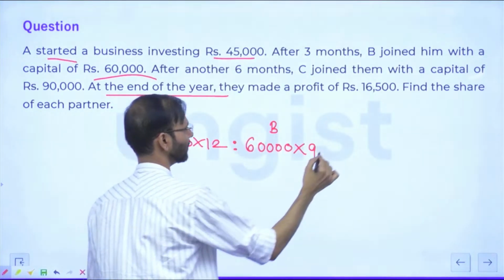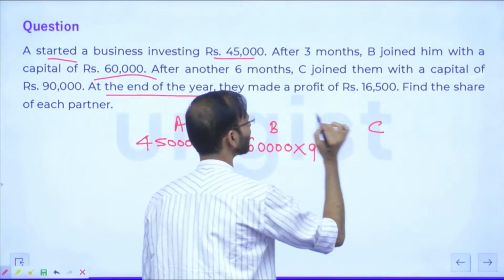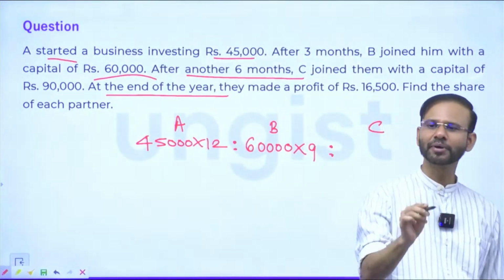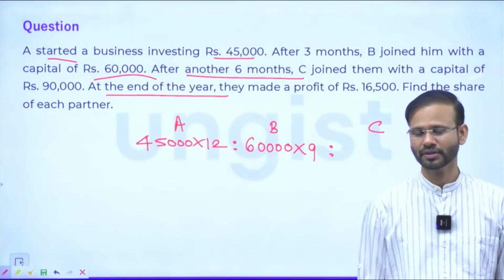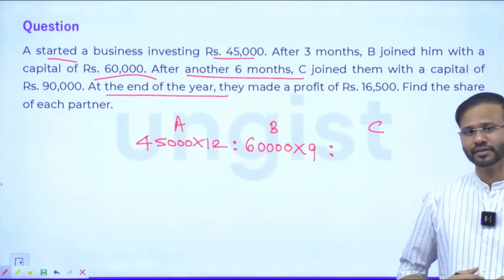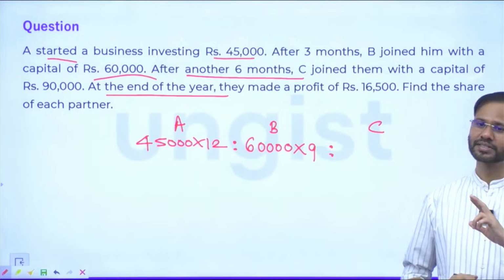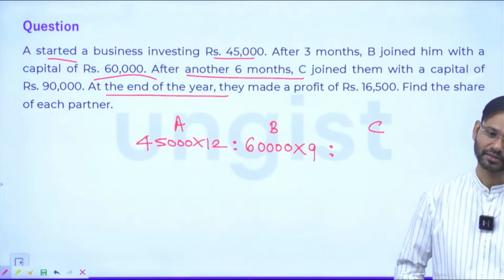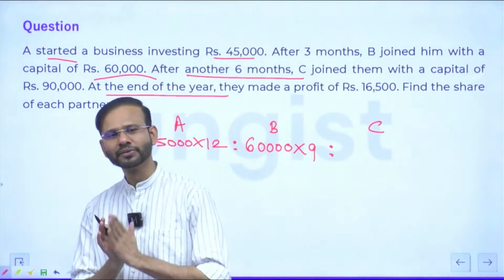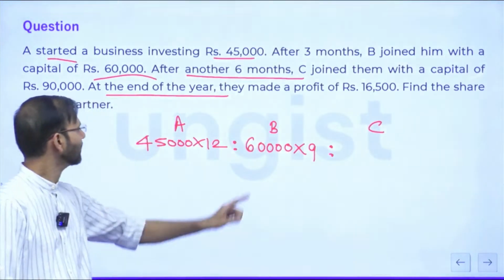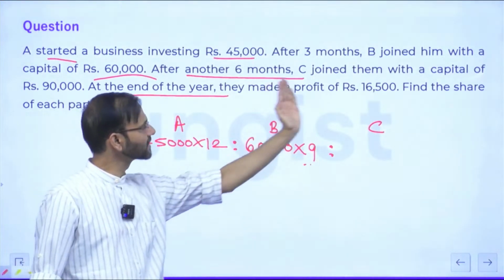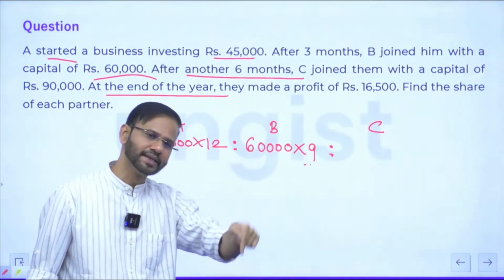Everybody okay? After that, the question is saying after another 6 months, C joined him with a capital of 90,000. It means C was there in the business for how many months? C was there for 3 months, because when B joined as a partner, after 6 months of joining of B, C came.